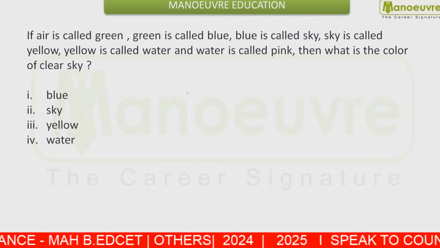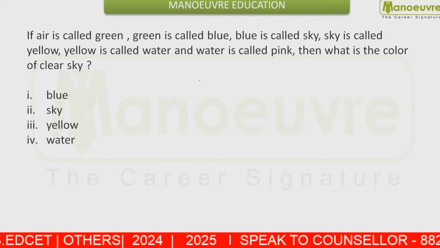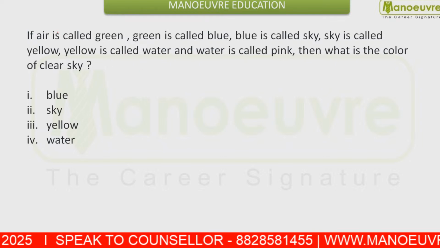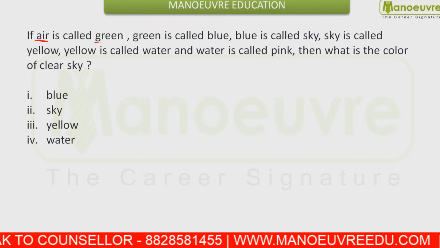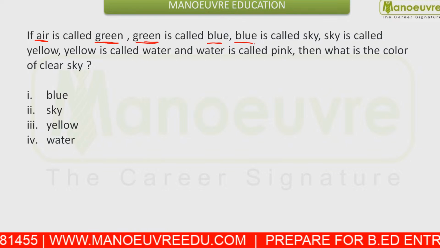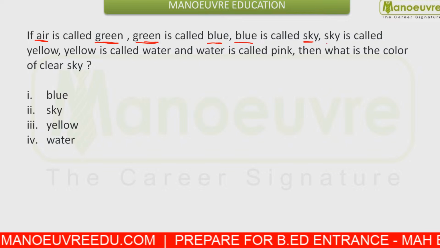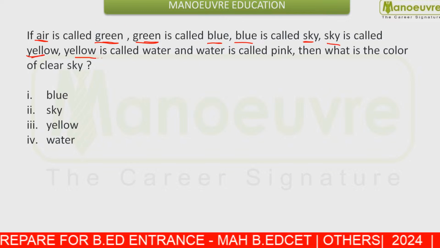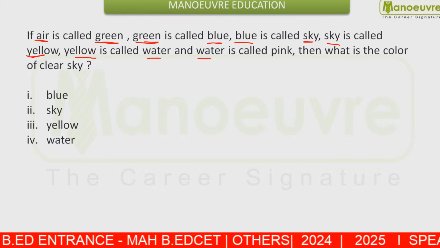Next, this is a very basic question, students, and you need to answer this. You are given: air is called green, green is called blue, blue is called sky, sky is called yellow, yellow is called water, and water is called pink.